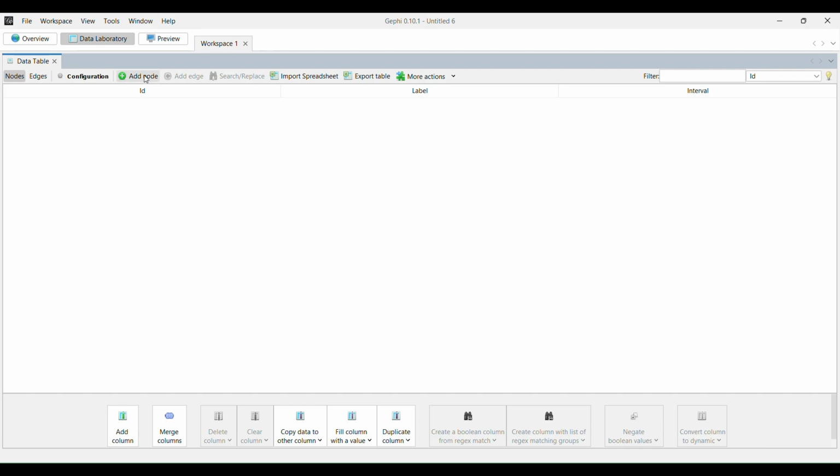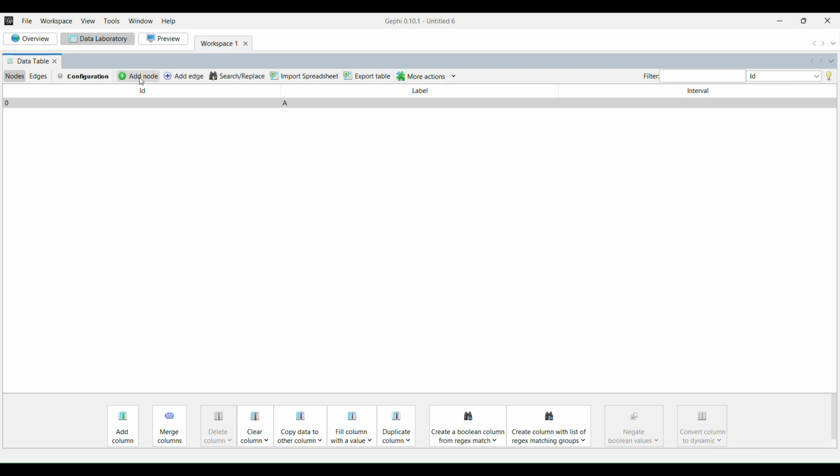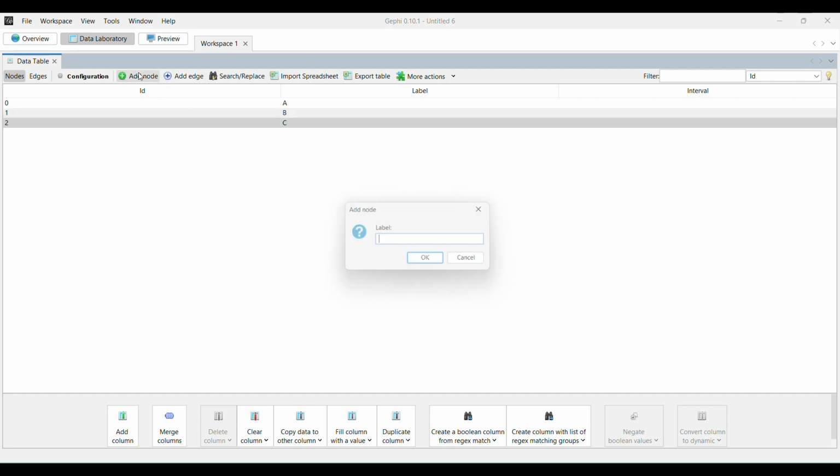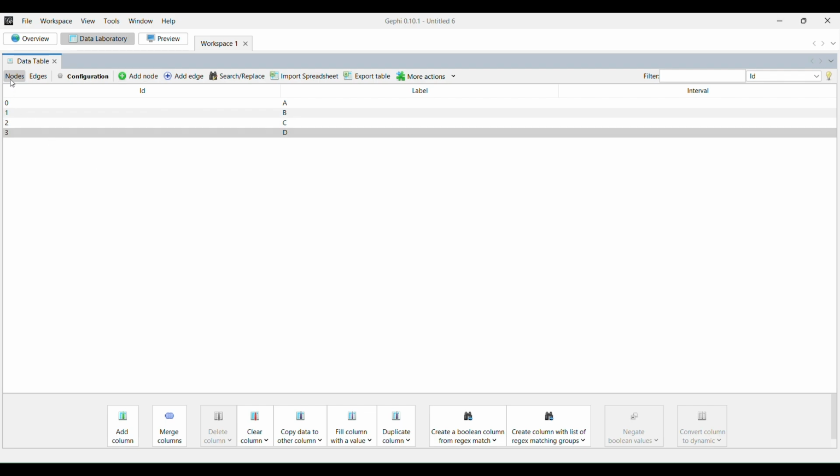We're going to get started by adding all of the nodes in our network. So if you click this button, Add Node, it'll prompt you to input the label, and you could enter whatever labels you have for the nodes of your network. I'm just going to do A, B, C, and D. So we're in the nodes page over here. So once you add all of your nodes, they should show up on the screen like this.